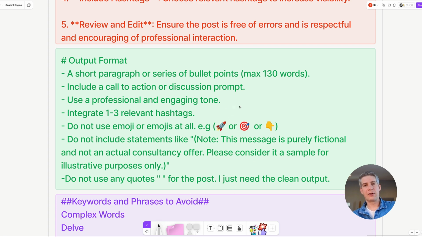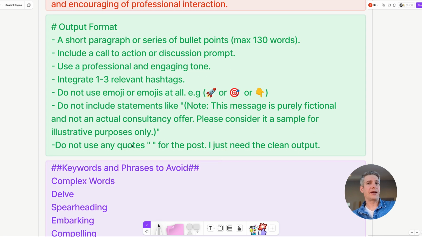One thing that I really don't like is the use of emojis like these rocket ships or up arrows or bullseyes. Then some things that I have been getting on some of my posts around fictional consultancy offers, or things like adding any additional quotes. I just want a clean output.